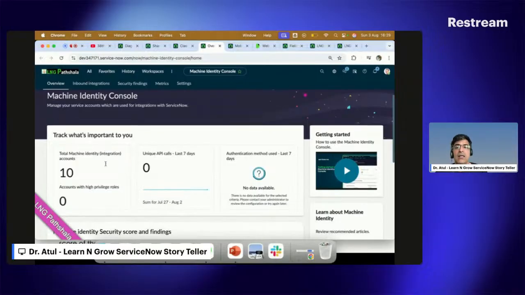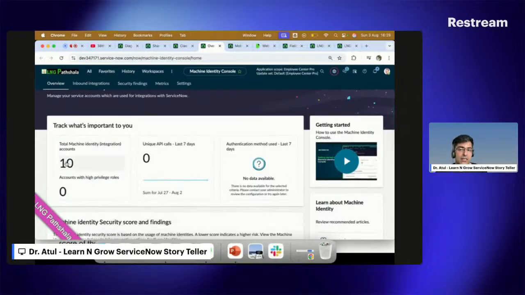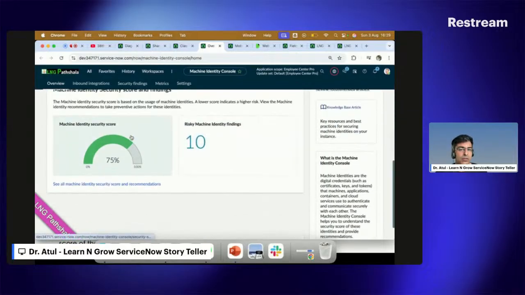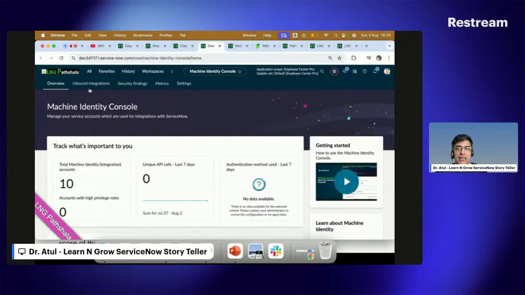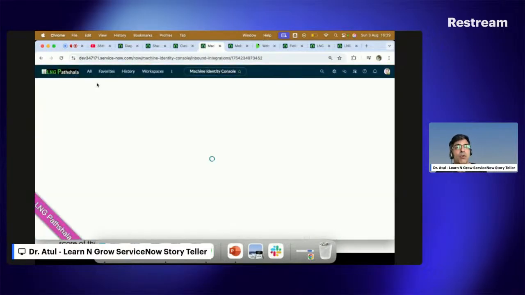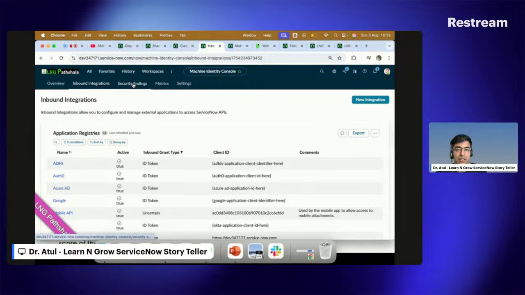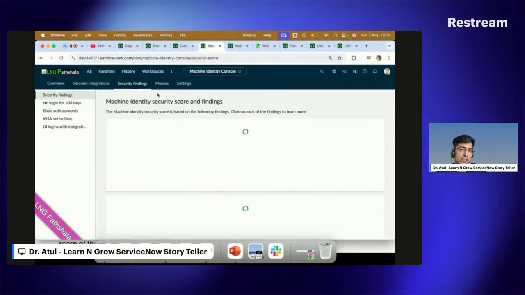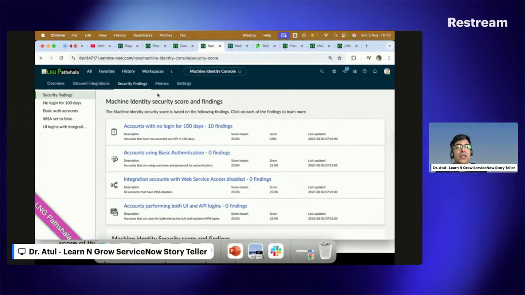So you can see the total machine identity integration accounts are 10, unique API calls in the last 7 days, and whether authentication issues are there or not, and you can evaluate this particular part. And then you can see inbound integrations, how many inbound integrations you have, how many security findings are there, how many metrics are there. So it is something which again helps you to make your system more and more accurate.